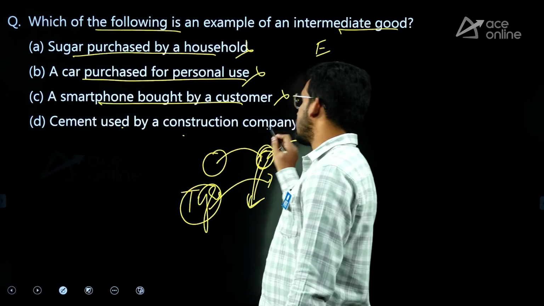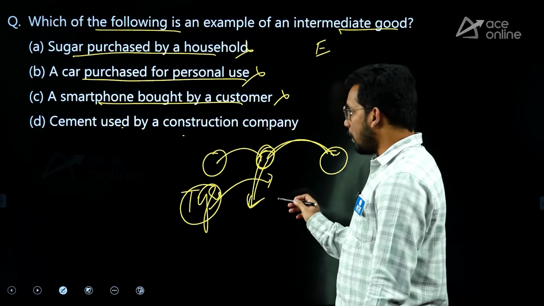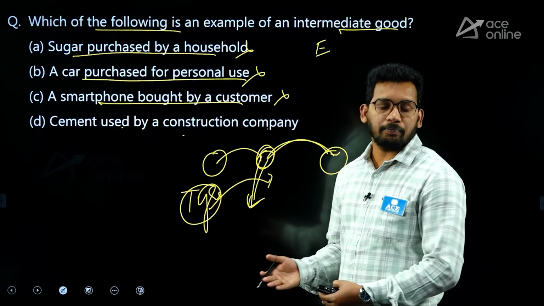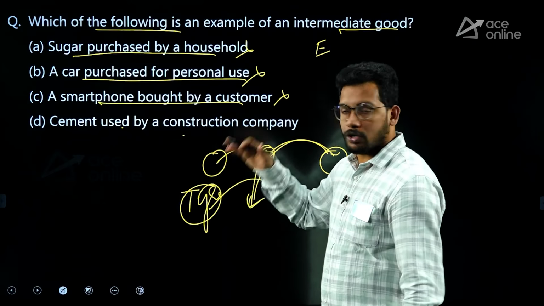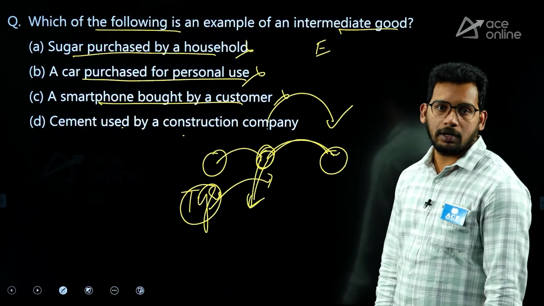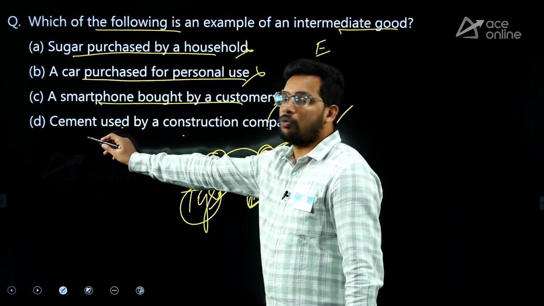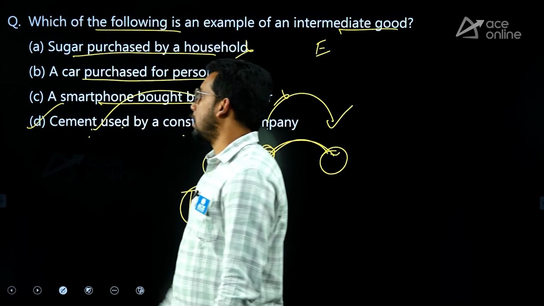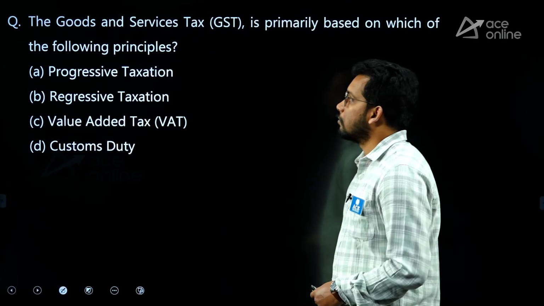Cement used by the construction company is a good, but it is not directly consumed by the consumer. Rather, it is used to produce other things like buildings. So this is the intermediary good, which can be used further in construction. So this is the intermediary good, D.